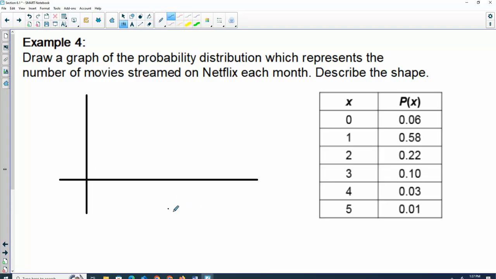We're just going to put our x, and these would be our probabilities. So my possible x values. I'm going to go ahead and just put 0 here so we can see it. It's kind of hard to read it on the axis. And that's pretty standard when you're listing those possible x's. They don't have to just start at 1. All right, so our probabilities. Looking at our numbers, we have some pretty tiny ones all the way up to 0.58, so I might count by 0.1. And we're just going to do our best here.